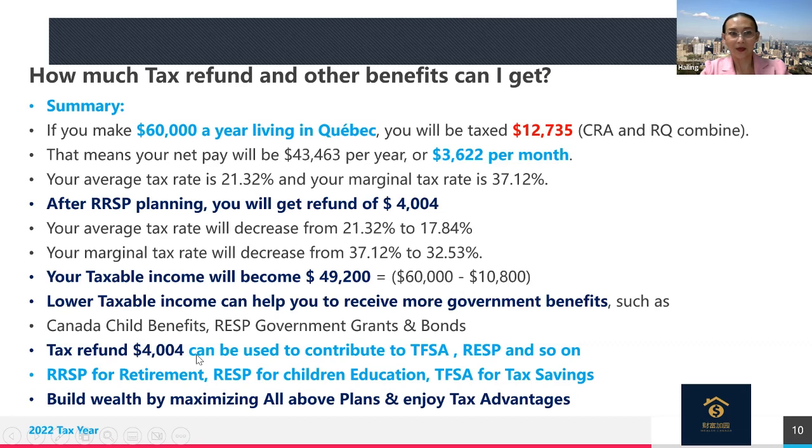And for this year, when the person gets, let's say, an extra refund of 4,000, what can the person do? They can use the same amount of money to contribute to a tax-free savings account, RRSP, and so on. All right. Or they can even spend this money on a very nice vacation too.